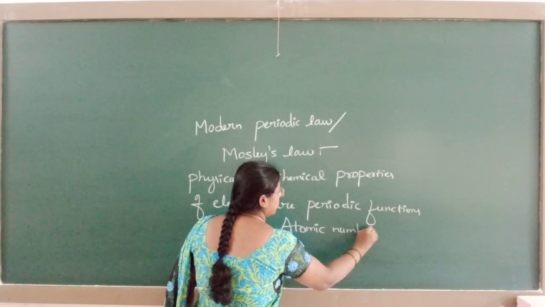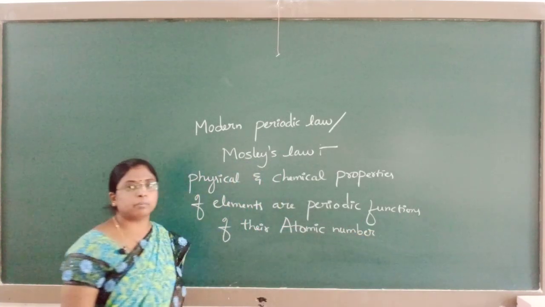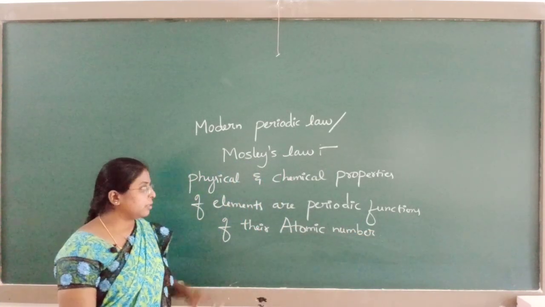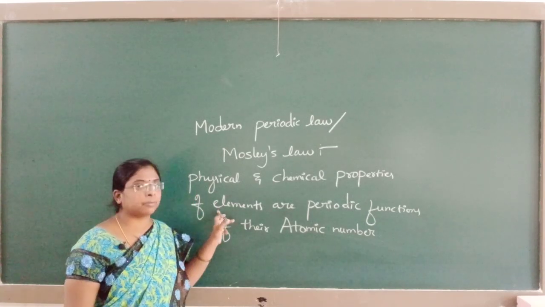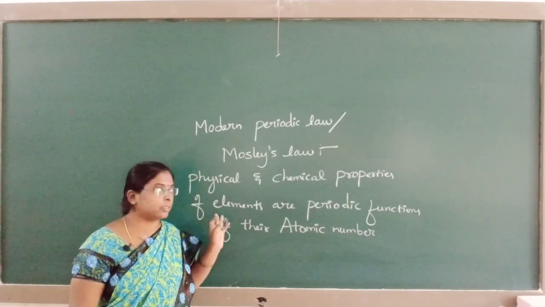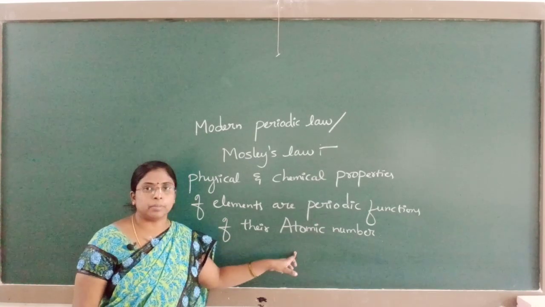This is the modern periodic law given by Moseley. The physical and chemical properties of elements are periodic functions of their atomic number.